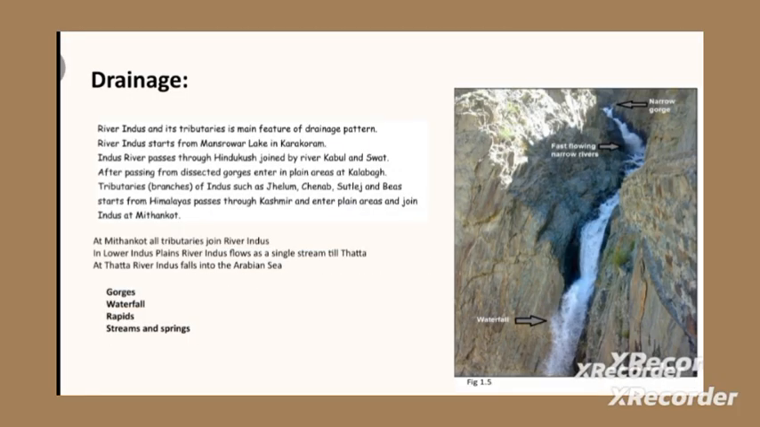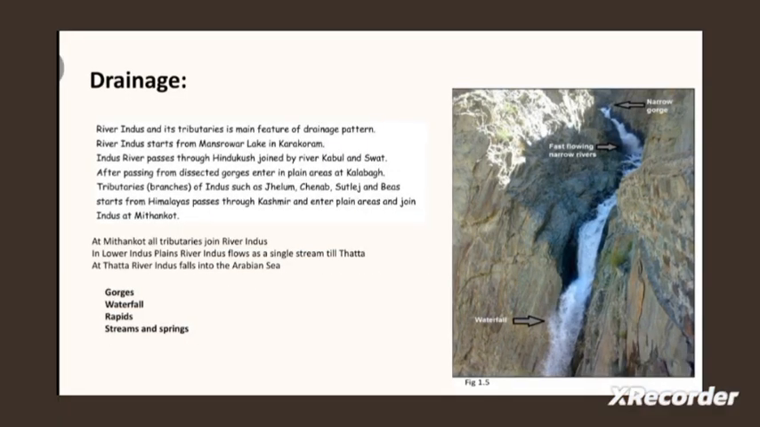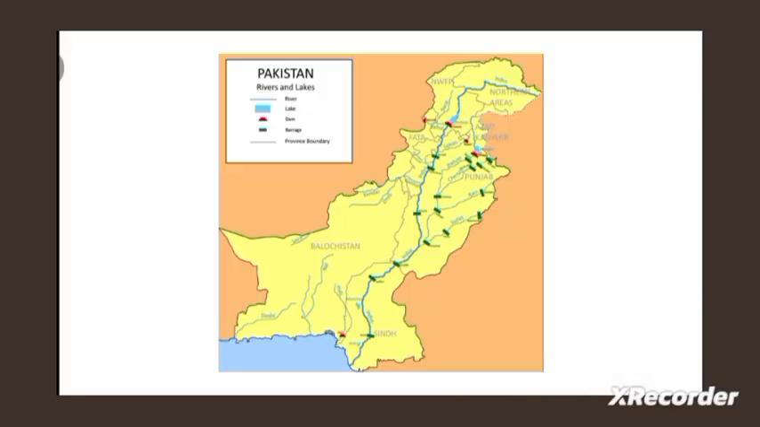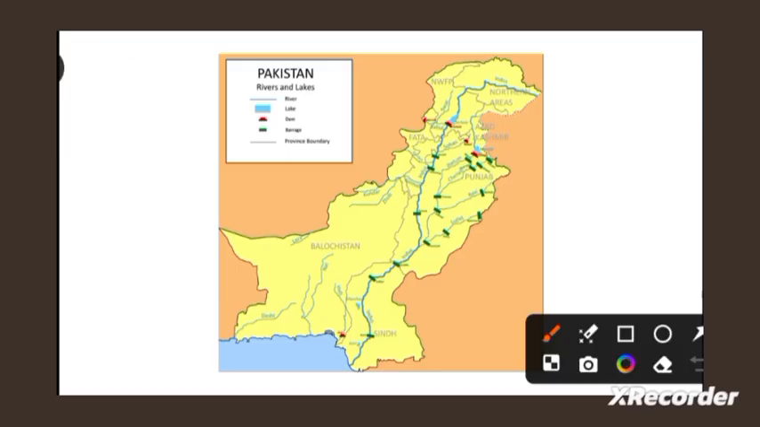So, moving ahead. Drainage pattern. Basically for drainage, hai kya? Alright, so drainage is all about the water bodies. It's all about the water system, from where the water is coming and from where the water is going. To understand drainage, first let's look into this map so that we can understand drainage pattern more clearly, and then inshallah we'll get back to our slide.